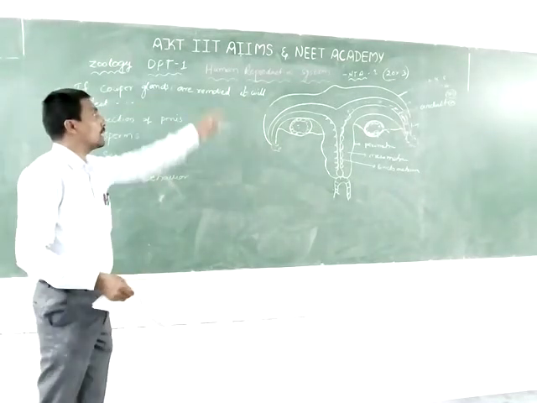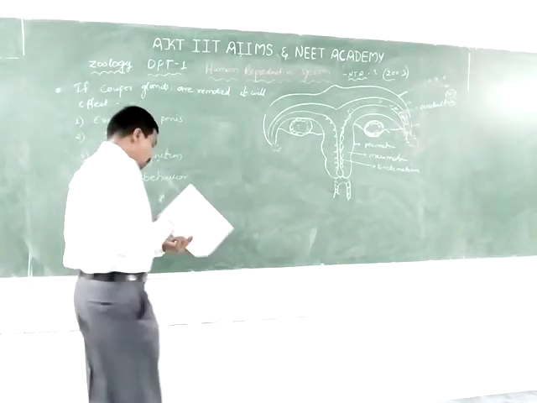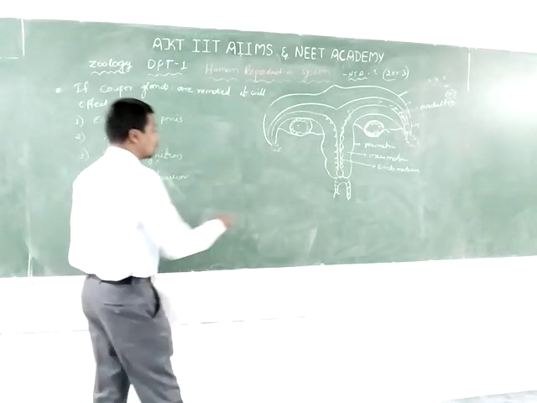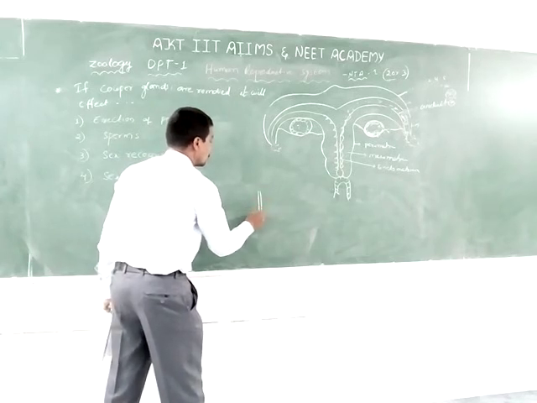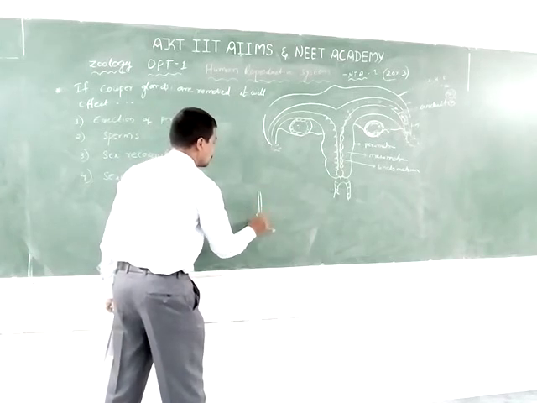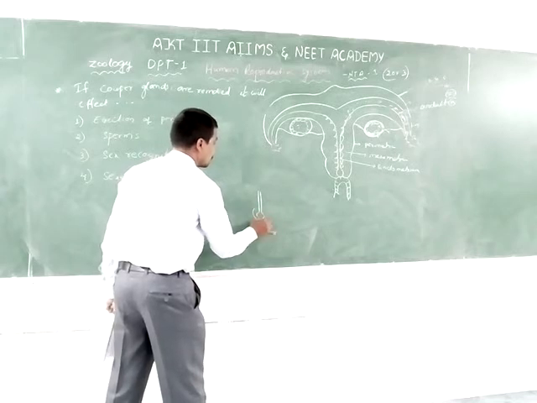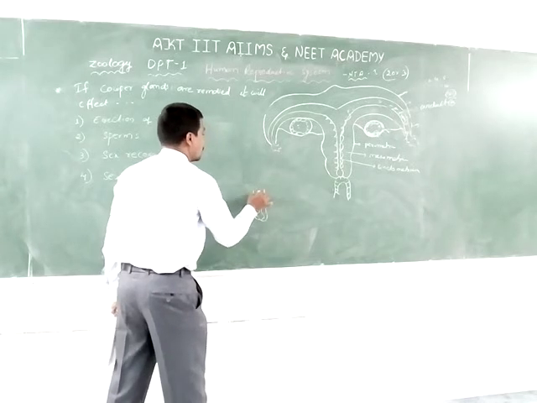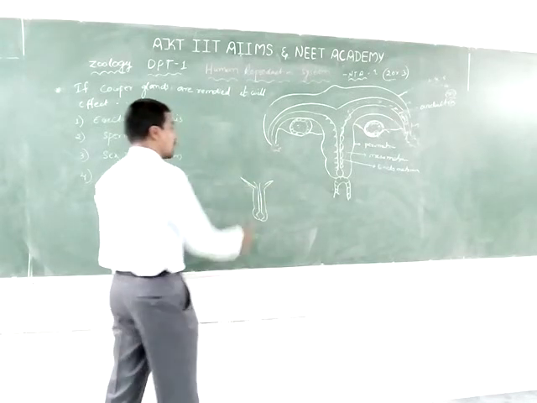If the Cowper glands are removed, where are they located? These are the Cowper glands. This is the male reproductive system.